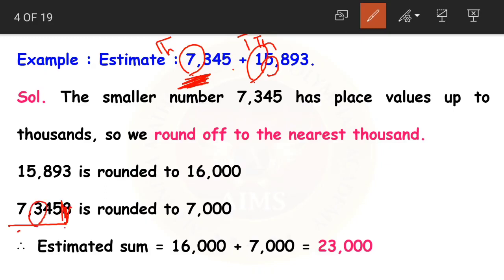7,345. We look at the number in the hundreds place. It is 3, less than 5, so we are rounding it down. 7,345 becomes 7,000.